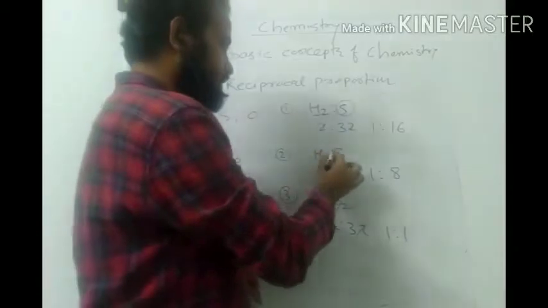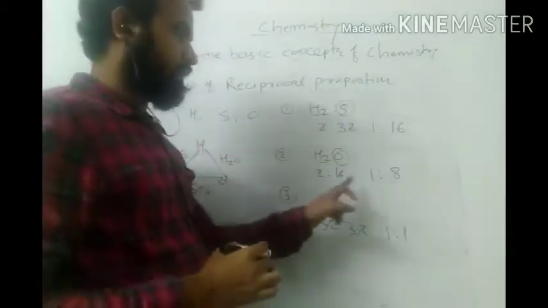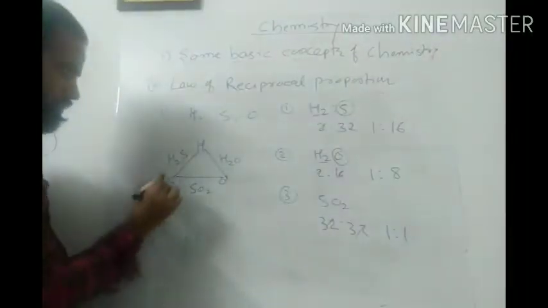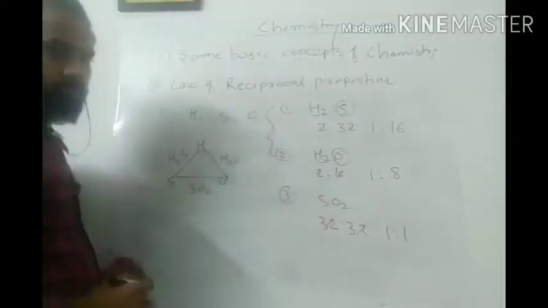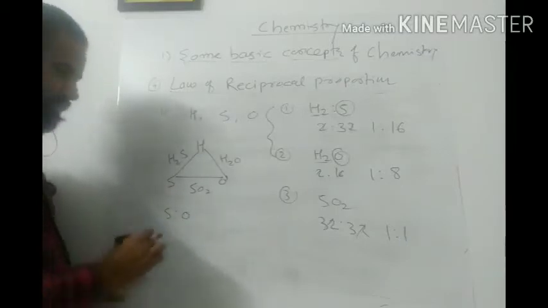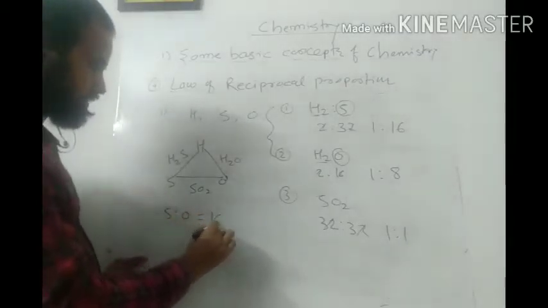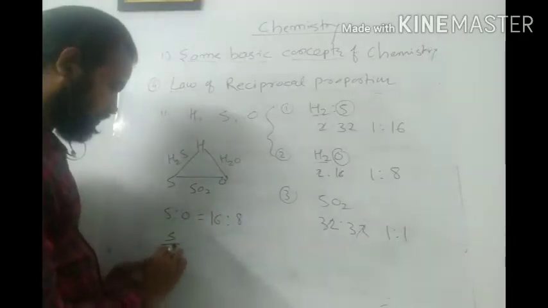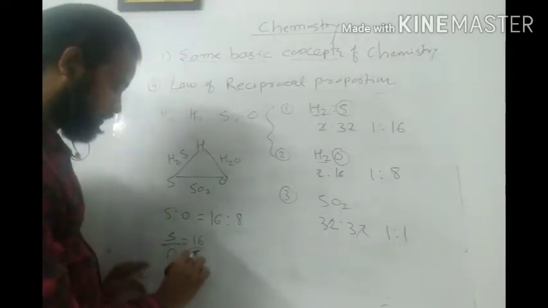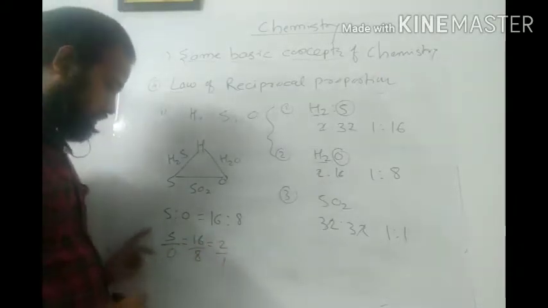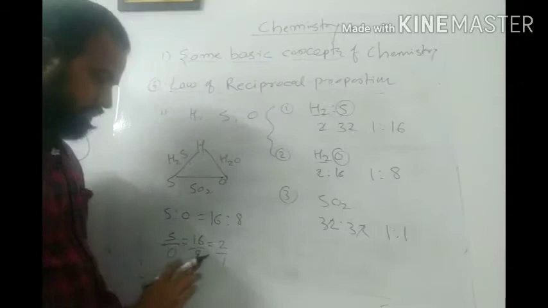When oxygen is combined with H2, I will get 1 is to 8. Here, in the first two compounds, the ratio of sulfur to oxygen is 16 is to 8, or 2 is to 1, isn't it? So sulfur to oxygen, I will get 2 is to 1 as the ratio.